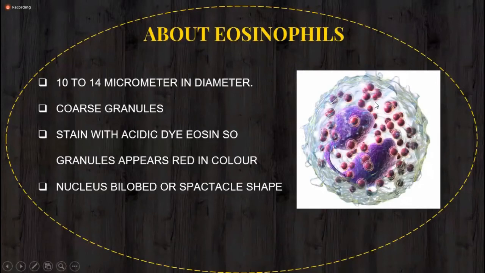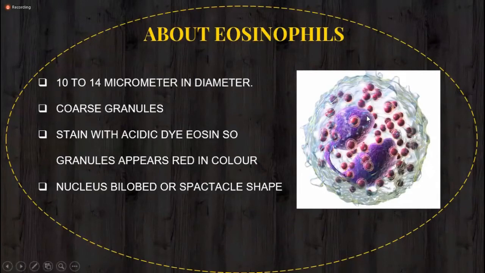And look at the granules. These are not fine granules. These are coarse granules and larger than those of the neutrophil. Another important identification point of eosinophil is that the granules attract the acidic dye, or eosin dye. So that's why the granules appear red in color.